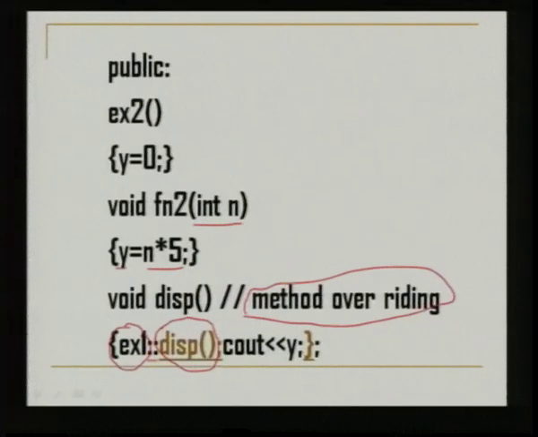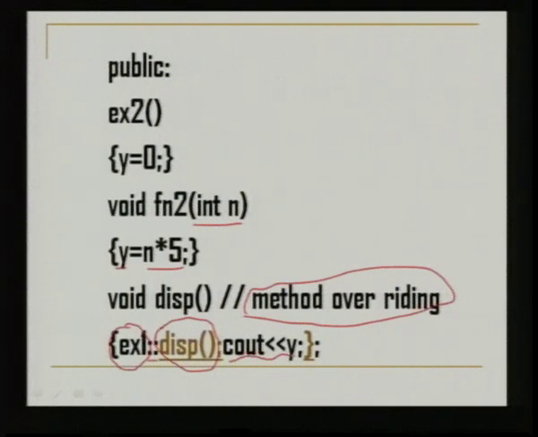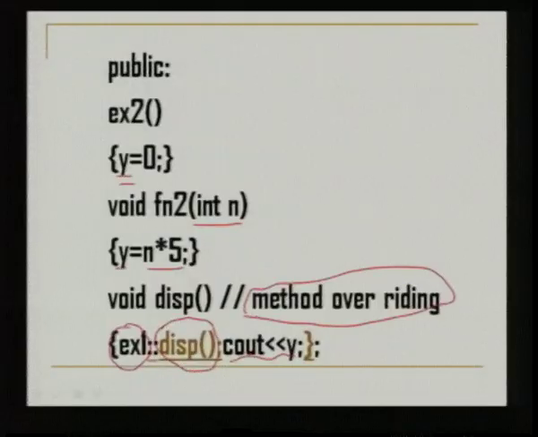After that, it will return the control back here. After the display function is executed in the superclass, the control will come back to this statement. The next statement is cout y. That means this y of the subclass will be displayed. So, this is how inheritance works in C++. Now, here the ex2 class is also over. So, ex2 here is a subclass, ex1 is a superclass.